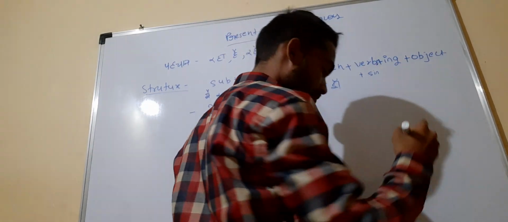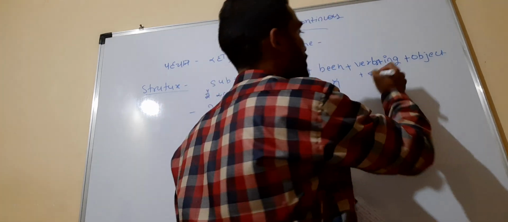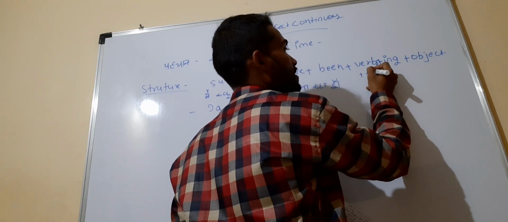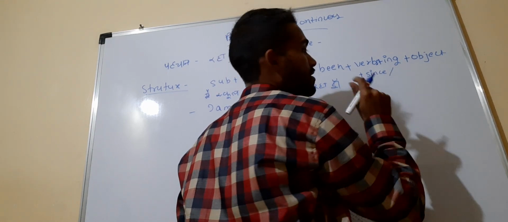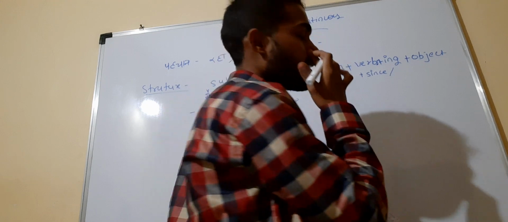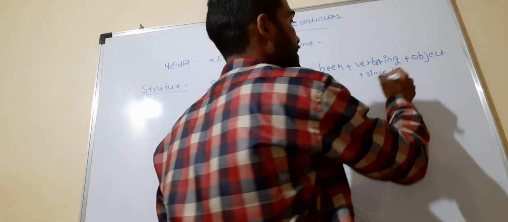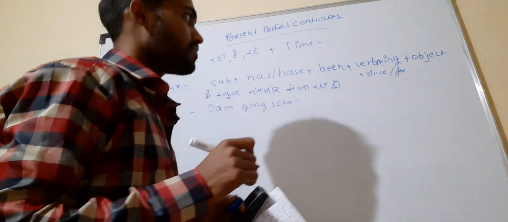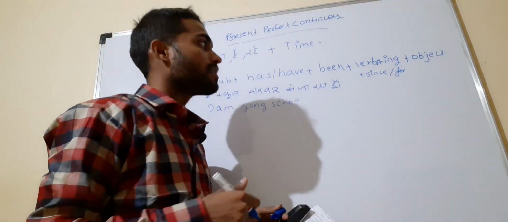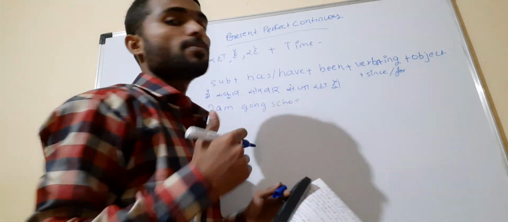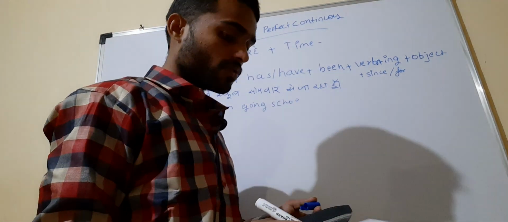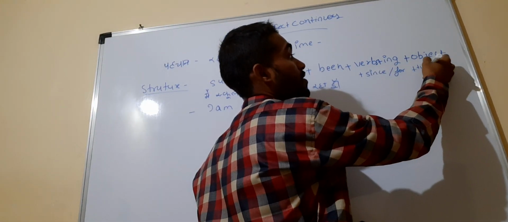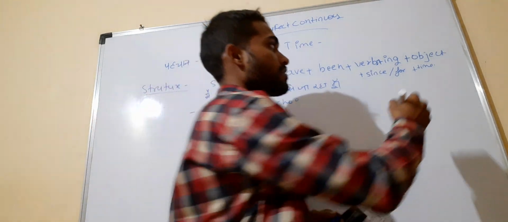Verb first form ing plus object with since and for. If you don't write since, then write for. I will tell you where you can use since and where you can use for. You may feel some nervousness about where to put since and where to put for, so I will tell you that too. That is a time, and here you write the time from when you have been doing that.